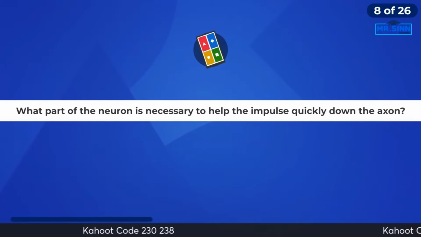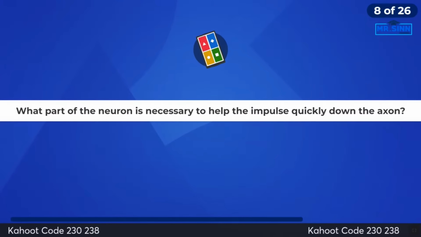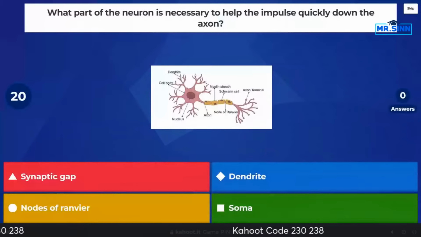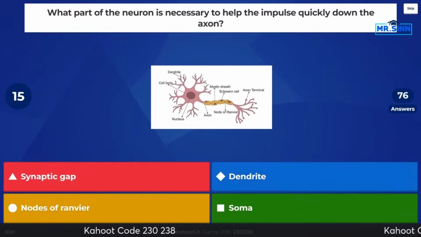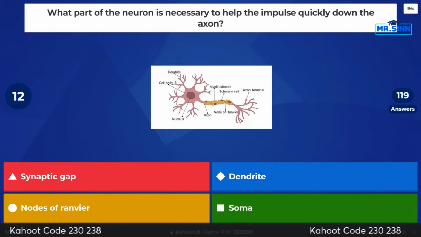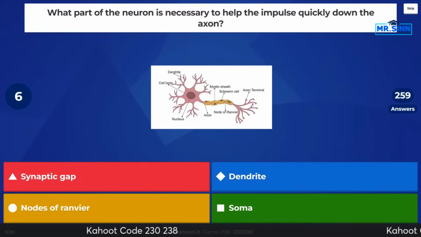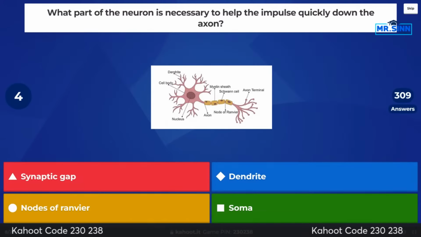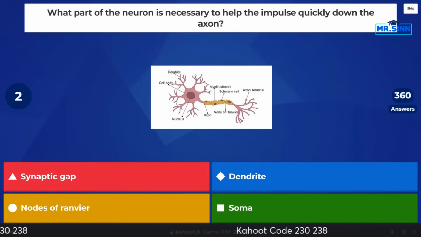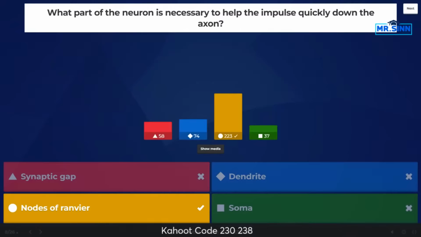Next question coming up. What part of the neuron is necessary to help the impulse quickly down the axon? What do we got here? Moving on to our neuron here. All righty. 6 seconds left. And time is up.